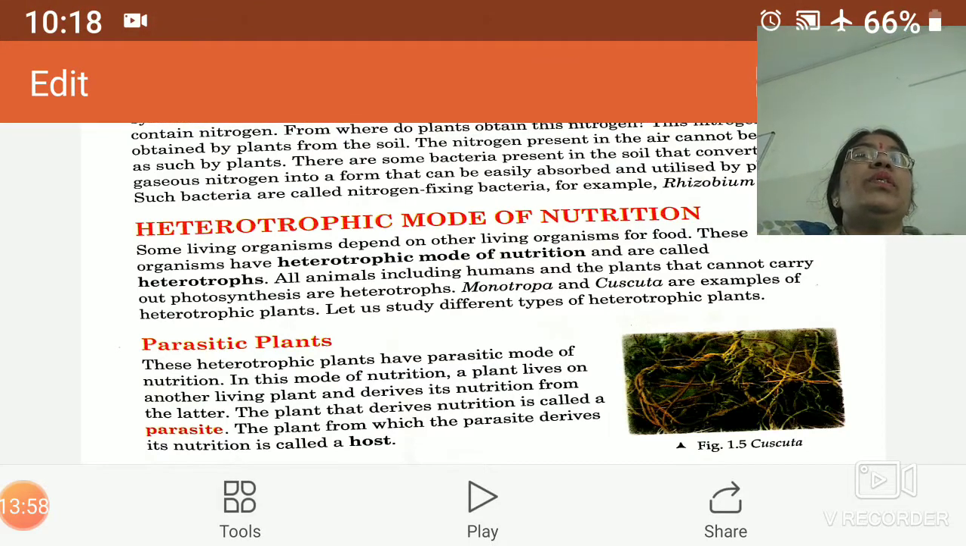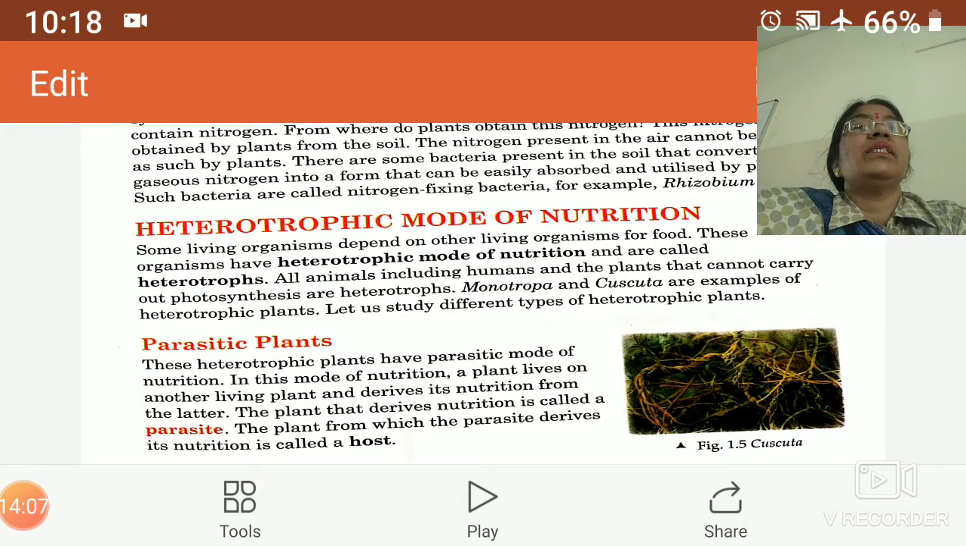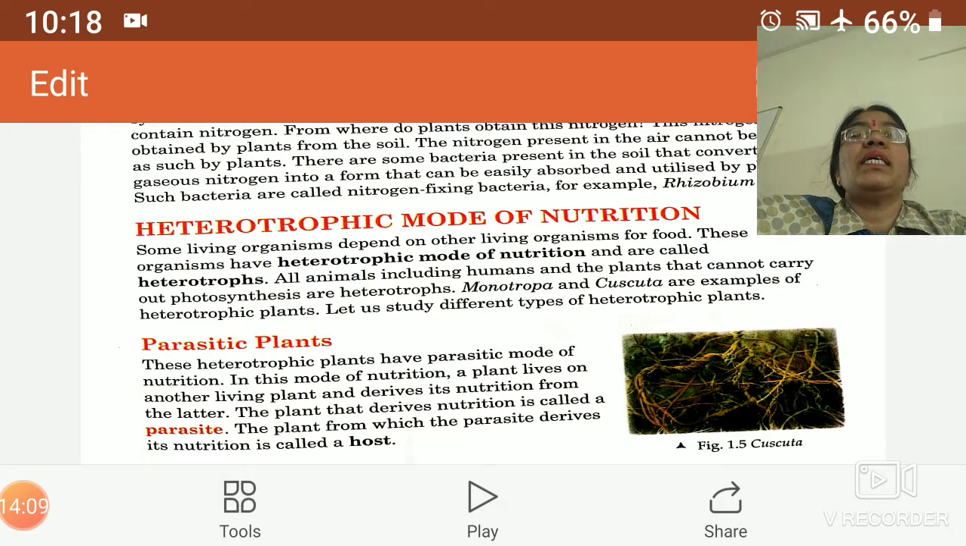Heterotrophic mode of nutrition is of different types in different plants. First, we will categorize such type of mode of nutrition in parasitic plants. Parasite. This term indicates that such organisms are dependent on others. These are known as parasites.